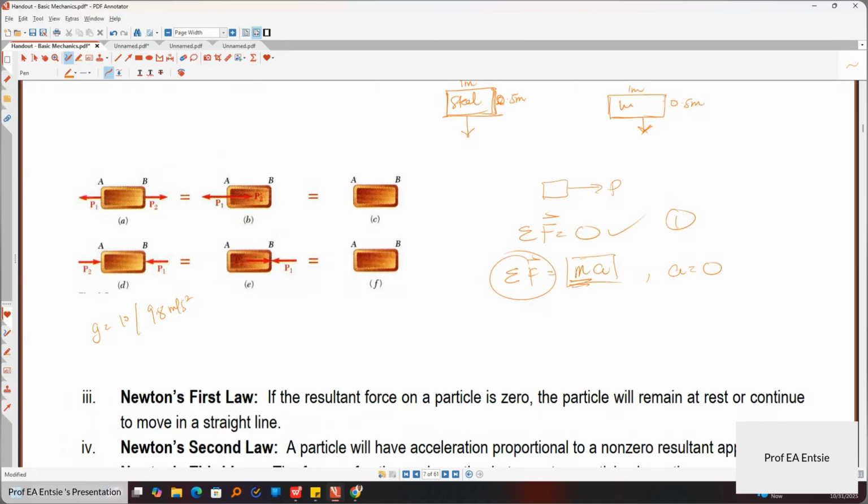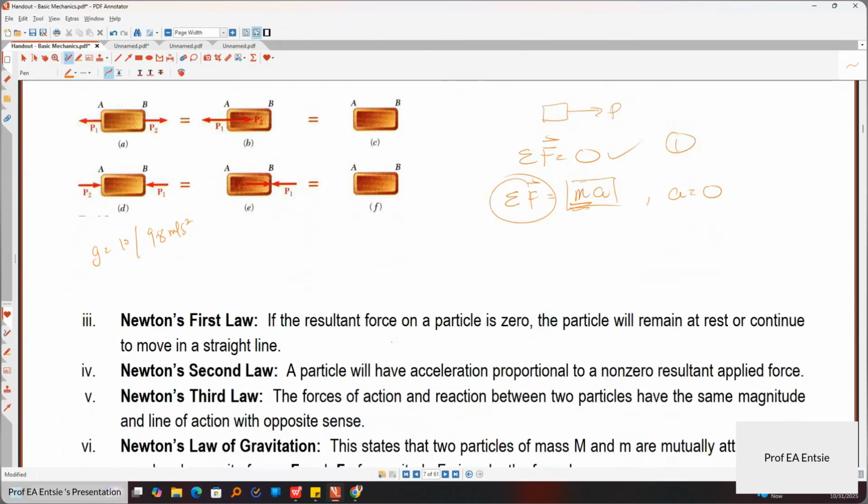Of course, we know that steel, of the same area as wood, will definitely be heavier than the wood because it is a metal. So that's what it means: the summation of forces is equal to the product of mass and acceleration.